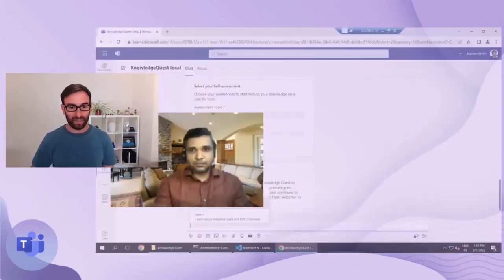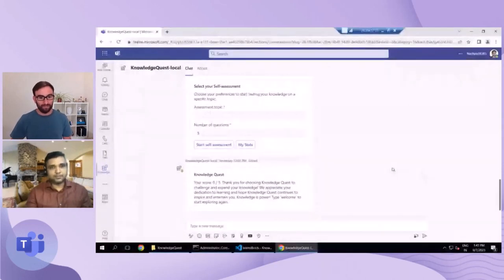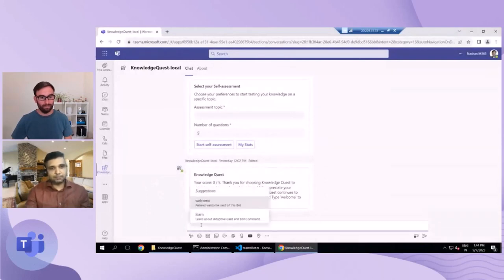Yeah, definitely. Right now you can see that I'm inside Microsoft Teams and I have this Knowledge Quest which is running as a bot inside my Microsoft Teams. You can add this bot as a personal app, or inside a channel, or if you want to have it inside your meeting as well, you will be able to do that. Once I click here, we have two menus to choose from: welcome as well as learn. Learn will give you more information about this bot, like how to use it and what kind of technology or architecture has been built here. But let us get into the welcome.